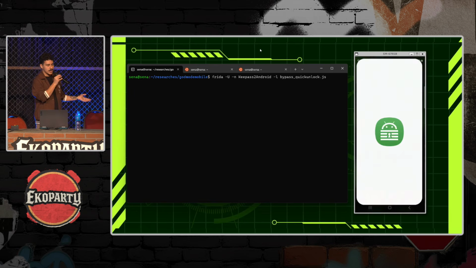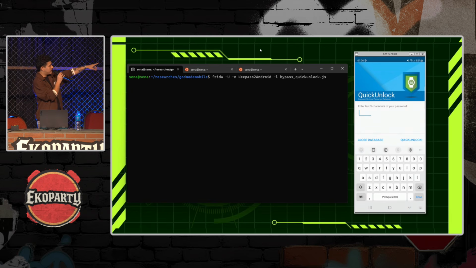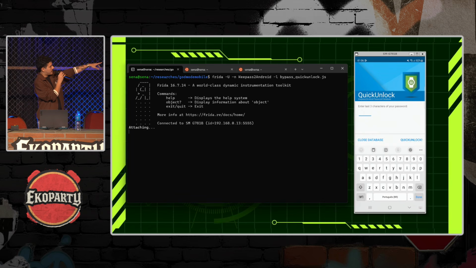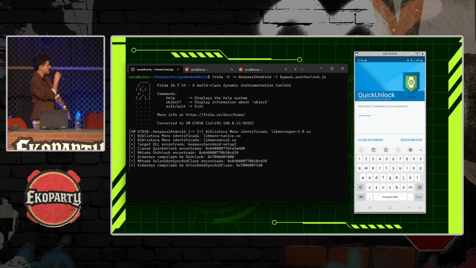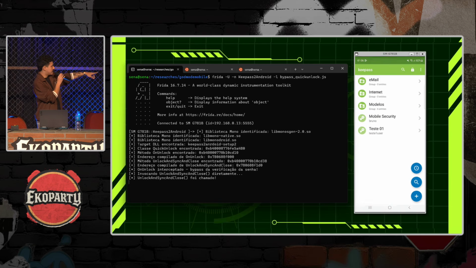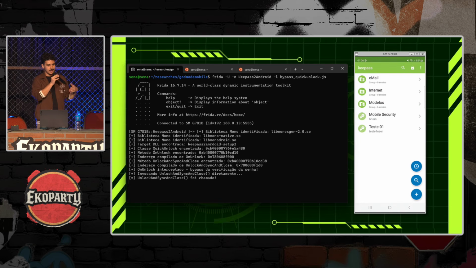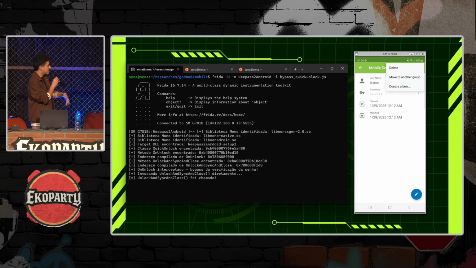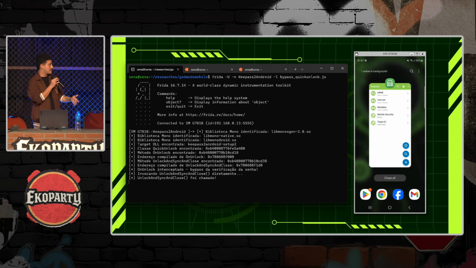And now I'm gonna run it with the actual bypass, the exploit, which is bypass_quick_unlock.js. So we can see here that it found everything that we need: the DLL, the class, and the methods. And when I submit any password at all, it unlocks the database without it being the correct password.